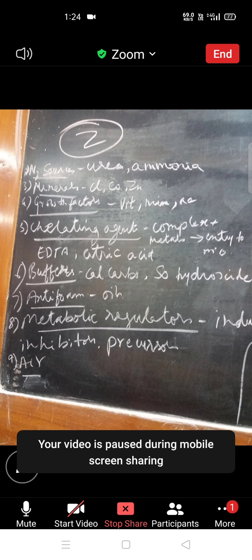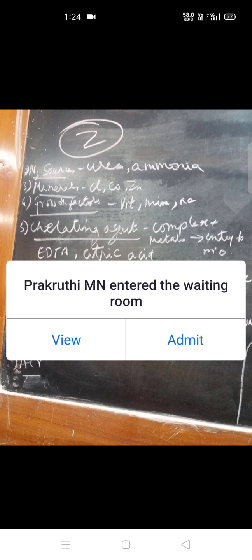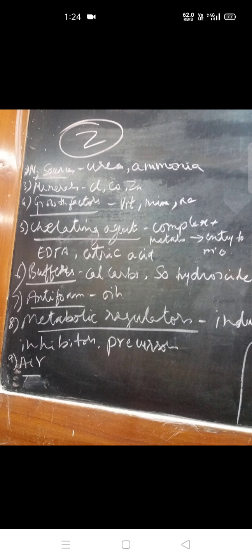Okay, so this media, as I told you, provides a large number of carbon and nitrogen sources, minerals, growth factors, chelating agents, buffers, and antifoam agents, all present in a desirable concentration. Nitrogen sources are needed for the production of purines and pyrimidines, DNA and RNA, and also amino acids. A number of ammonium salts or urea may be present in the media.